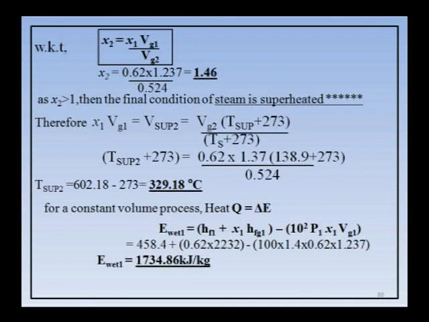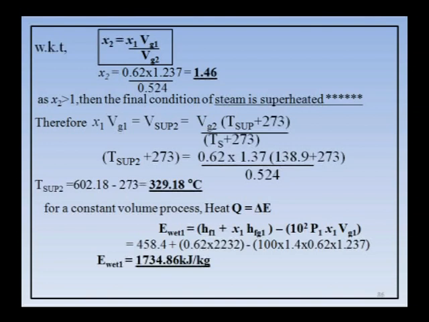So, here in the problem T sup is not given. When the final condition of steam becomes superheated, you should find the degree of superheat. I already told in the previous classes, definitely you have to find the value of T sup 2. From this relation you find T sup 2, substituting x1 Vg1 and the remaining values.